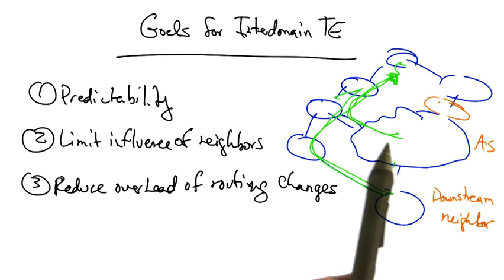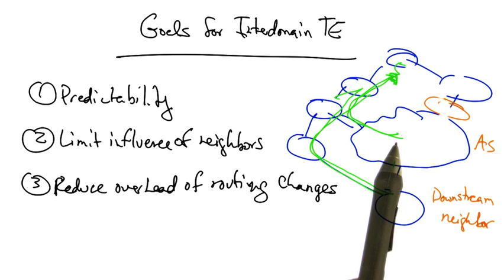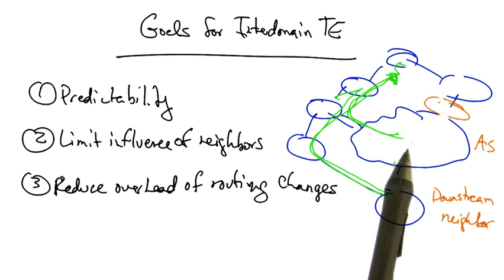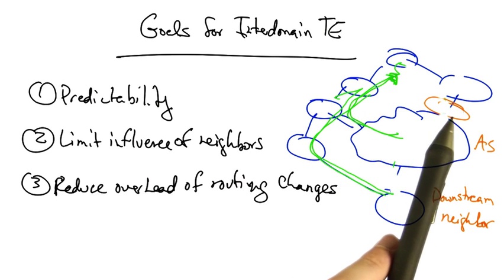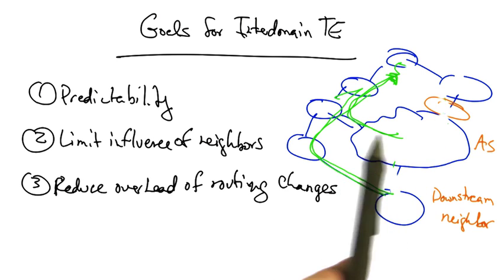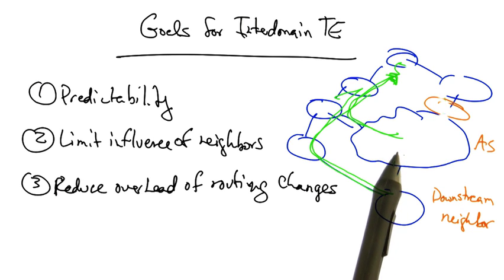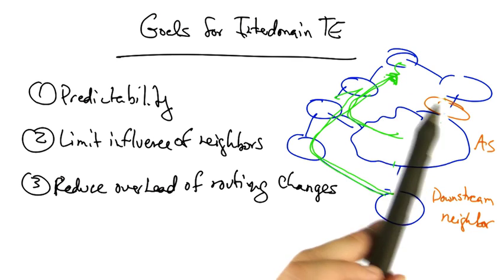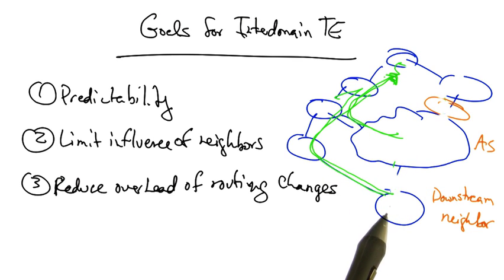One way to avoid this type of problem and achieve predictable traffic flow changes is to avoid making changes like this that are globally visible. In particular, note that this change caused a change in the AS path length of the advertisement to this particular destination, from 2 to 3. Thus, other neighbors, such as the downstream neighbor here, might decide to use an alternate path as a result of that globally visible routing change. By avoiding these types of globally visible changes, we can achieve predictability.